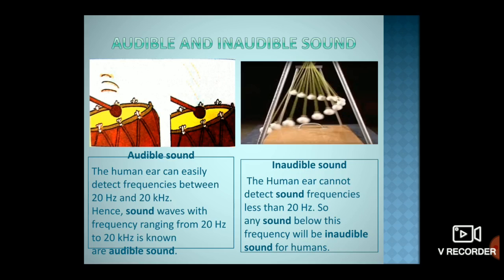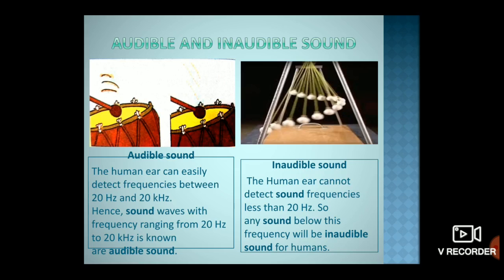You can watch the picture towards the right side. Here we have taken a simple pendulum with a thread about 1 meter long. Allow the bob of the pendulum to oscillate. The bob starts oscillating. Do we hear the sound in this case?